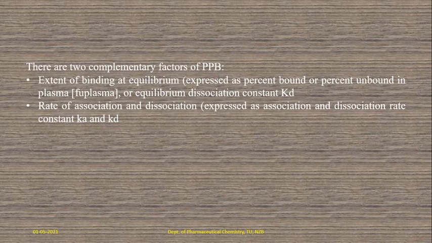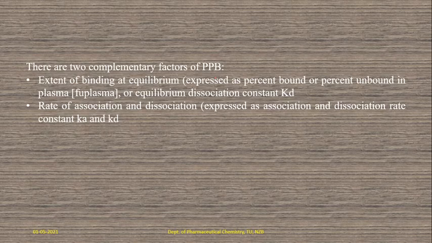Okay, so especially here there are two complementary factors of plasma protein binding. How can we measure that? What is the rate actually? These factors will help to find out the extent of binding at equilibrium, or the dissociation constant Kd. So what is the percent bound and what is the percent unbound within the plasma and within the tissue, at the site of tissue also.